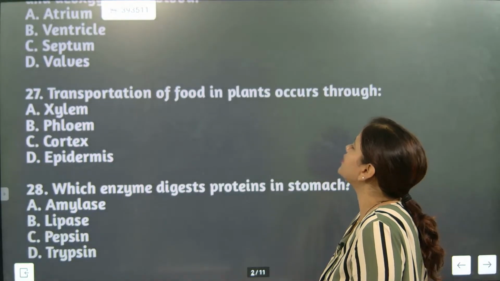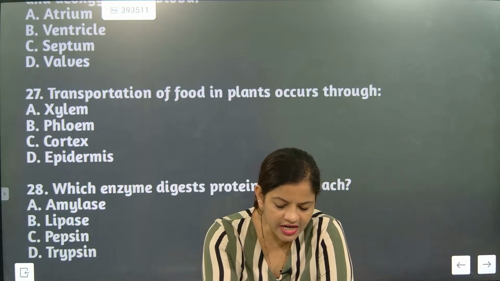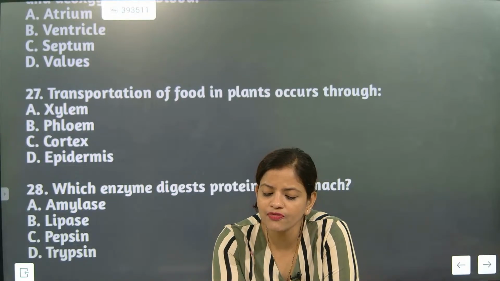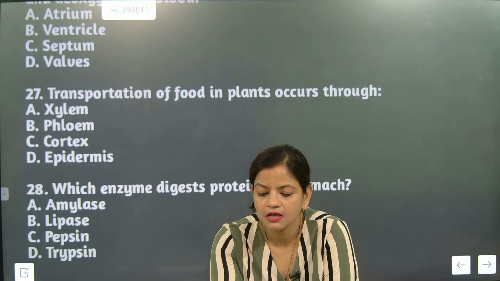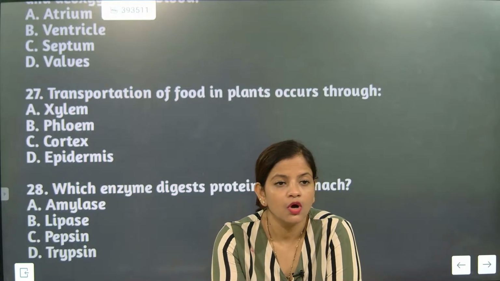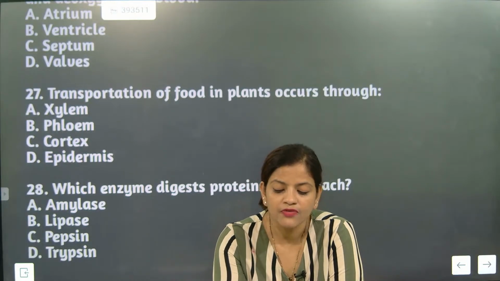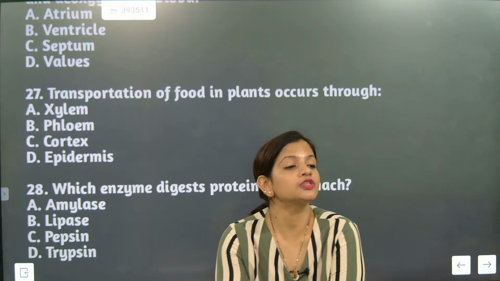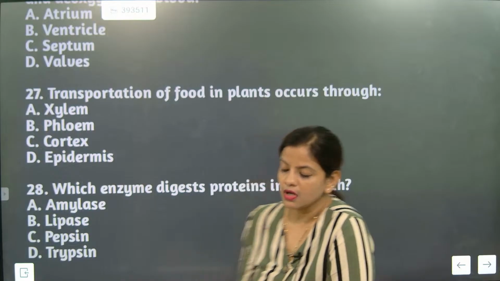Transportation of food in plant occurs through xylem, phloem, cortex or epidermis. What is the correct answer? Come on, say the answer. Xylem? No. Phloem. The correct answer here is phloem. Phloem is exactly associated with transportation of food. Understood? So now, next question.